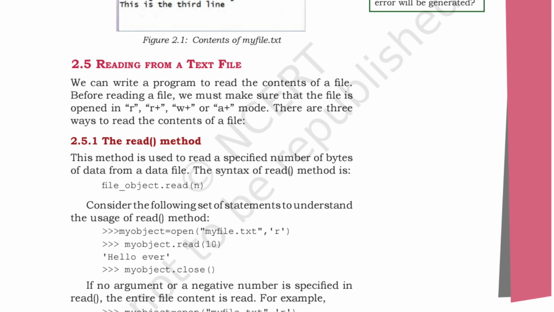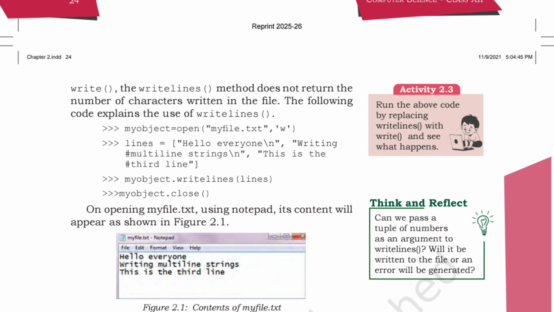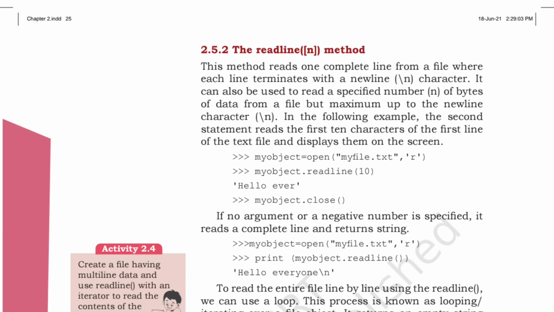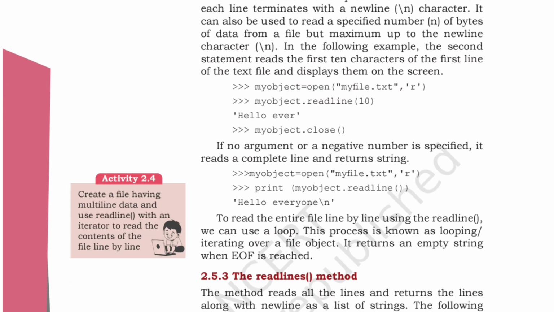So what is the difference between this and this? In this we are using writelines. This line will be over here, and then closing the file. This is the writelines, and then again closing the file. Writelines is used for multiple strings. Over here the same thing applies, except we are using readline. So this is only for reading purposes. Okay, and then Hello everyone, slash n is for the new line.